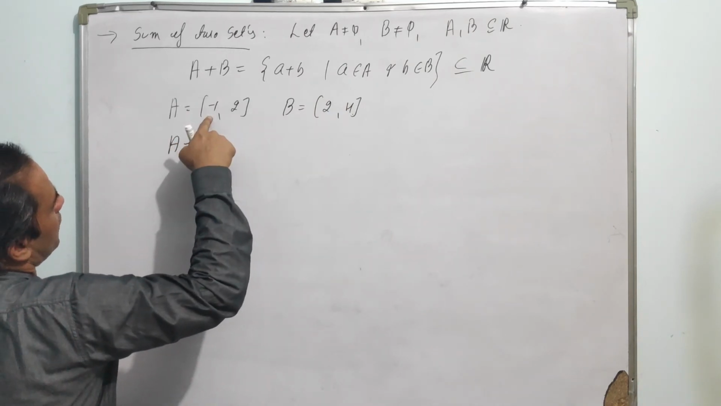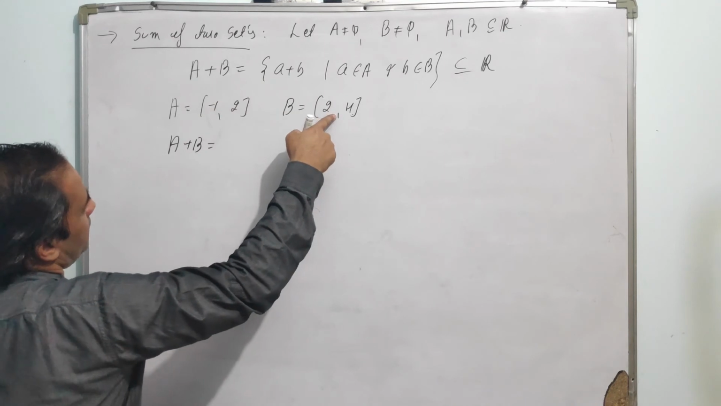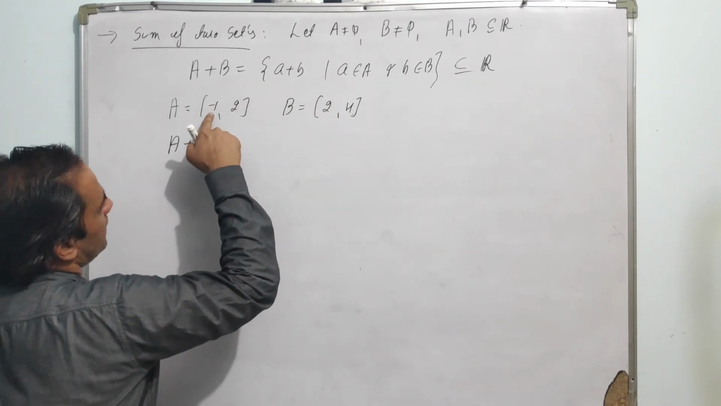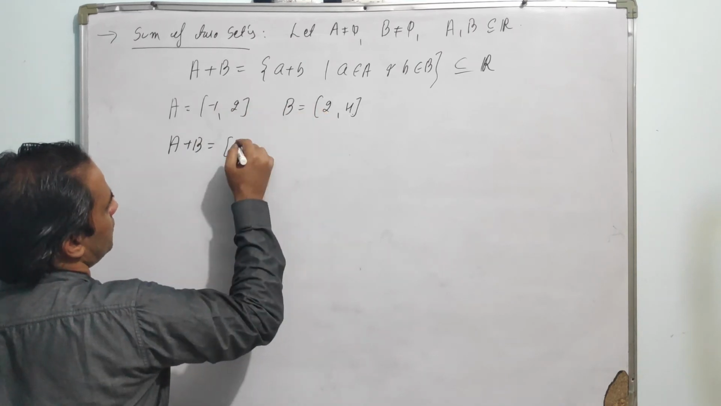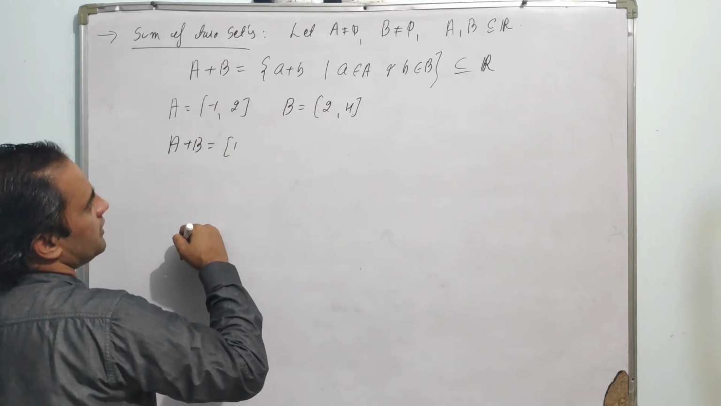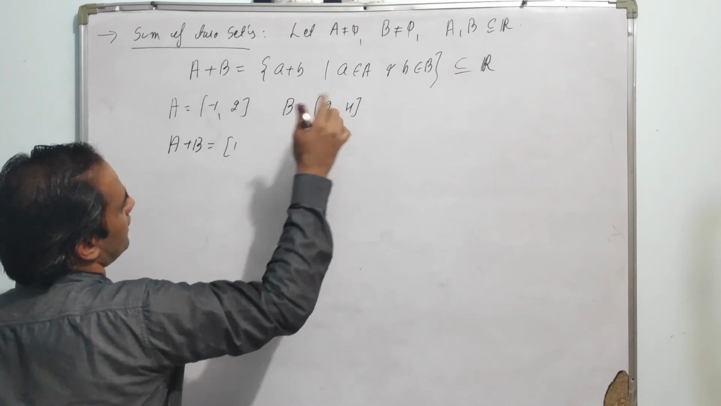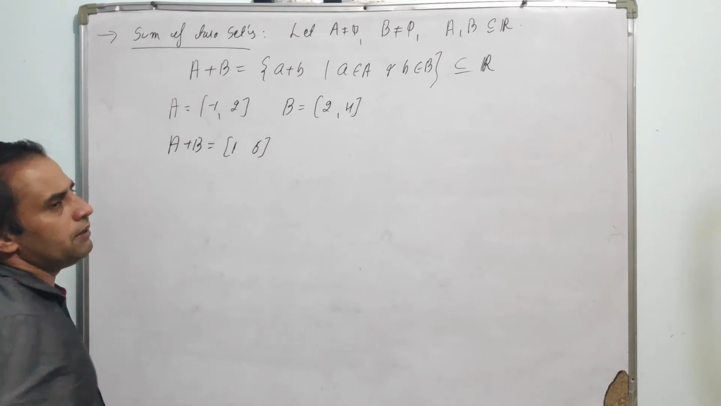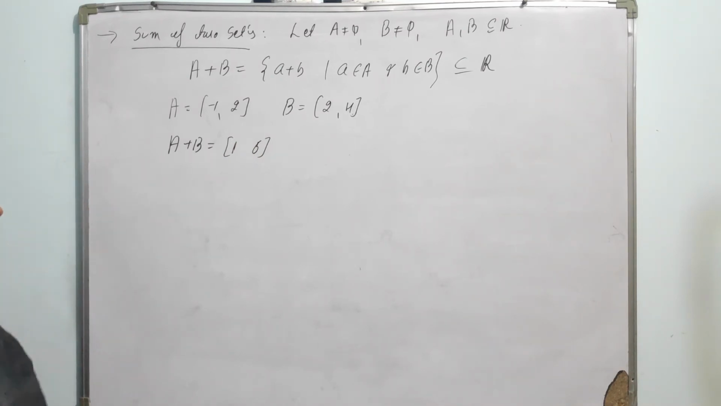So every element of A is getting added with every element of B. So the smallest element in this one is the addition of the smallest elements, which is 1, and the largest element is the addition of the largest elements, which is 6. So A plus B must be the interval 1 to 6.